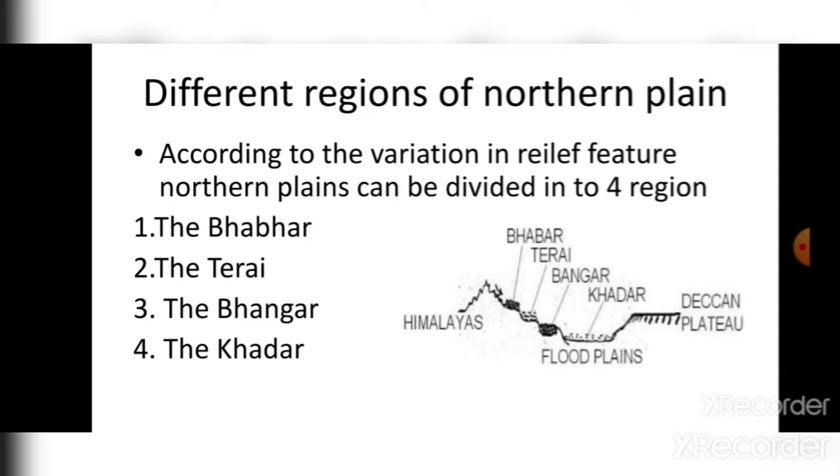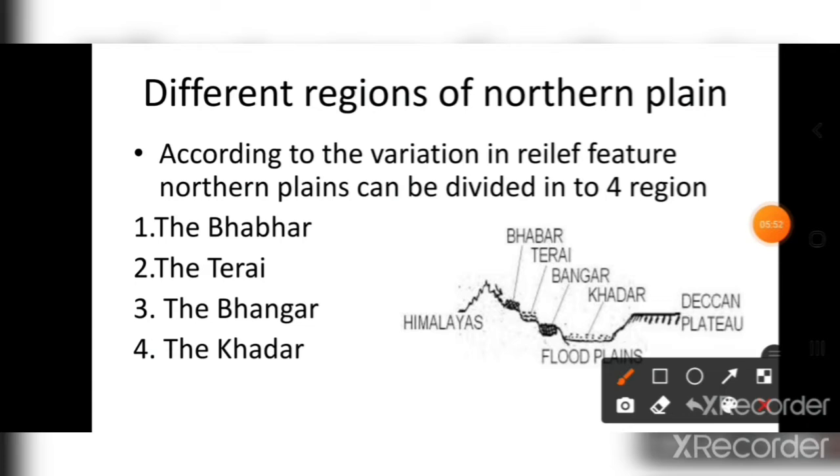So basically, what are these? If we see in this picture that is shown here, the uppermost part of the Himalayan foothill is known as Bhabar.